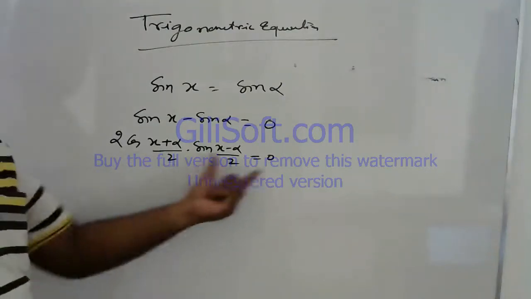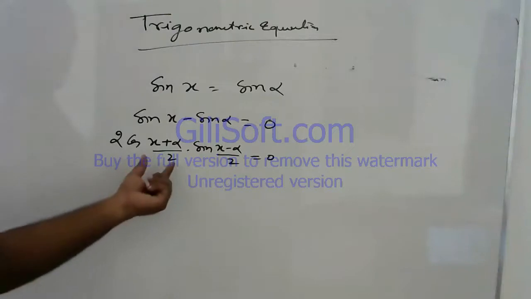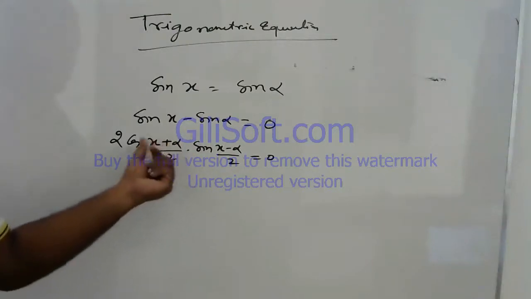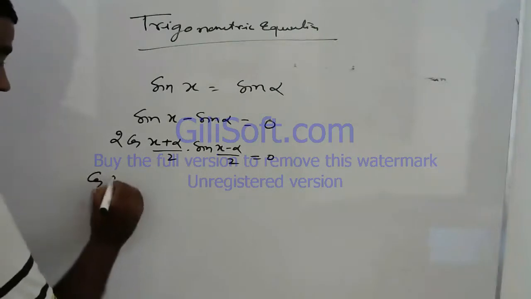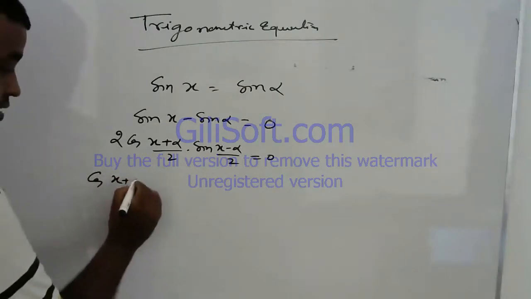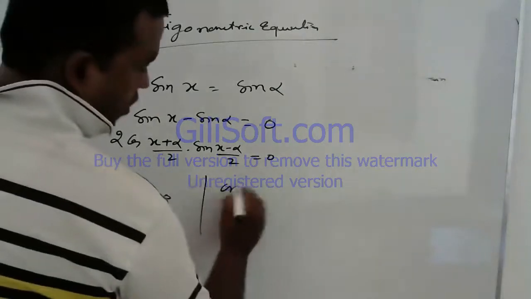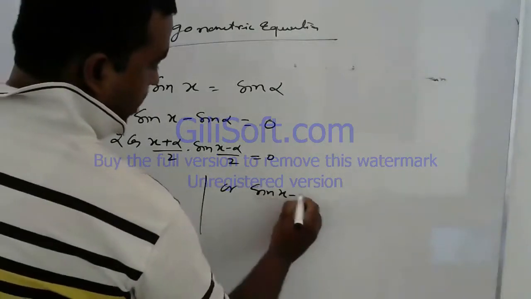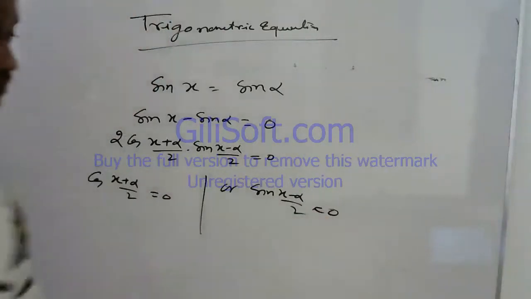So this is the product of two values, sine and cos. So either cos of (x plus alpha) by 2 is equal to 0, or sine of (x minus alpha) by 2 is equal to 0.